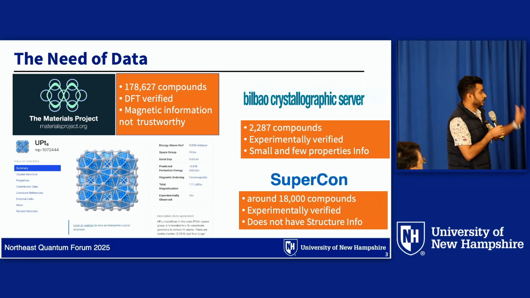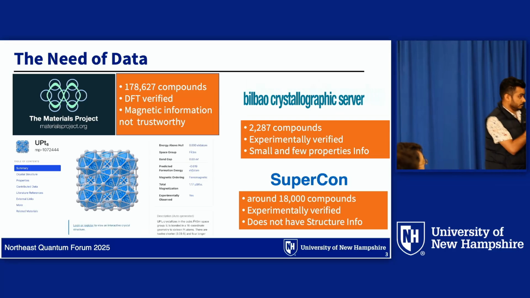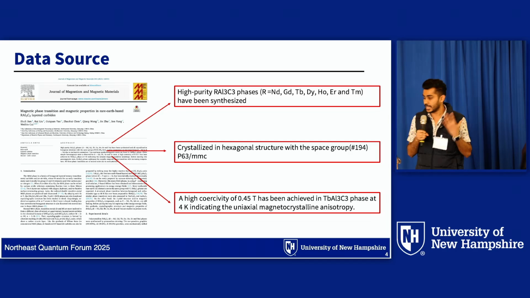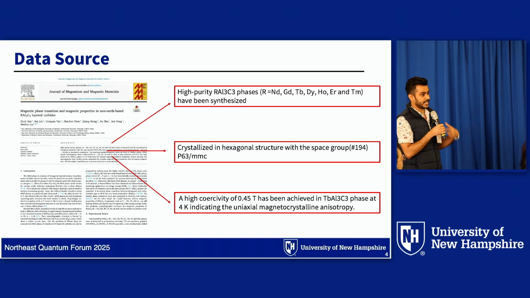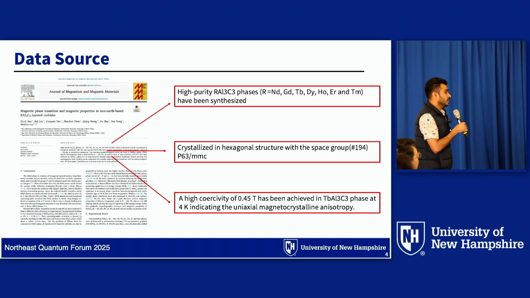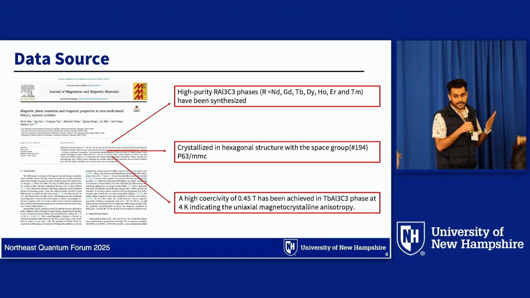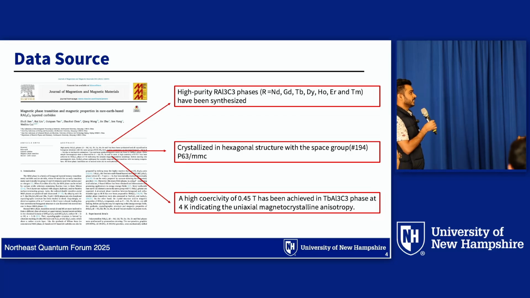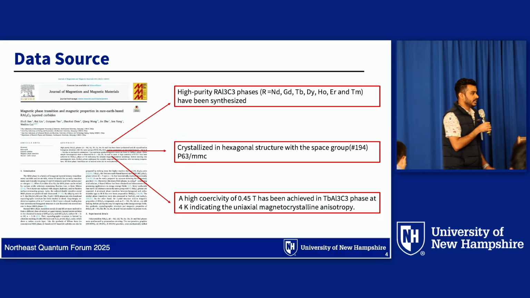So we are looking to build a database for these kinds of compounds, like magnetic materials or superconductors. And the problem is, where is this kind of database and how can we extract this kind of information? The answer is that there is so much literature, thousands of papers containing important empirical, experimentally synthesized data. The problem is we cannot manually extract this data from those papers.